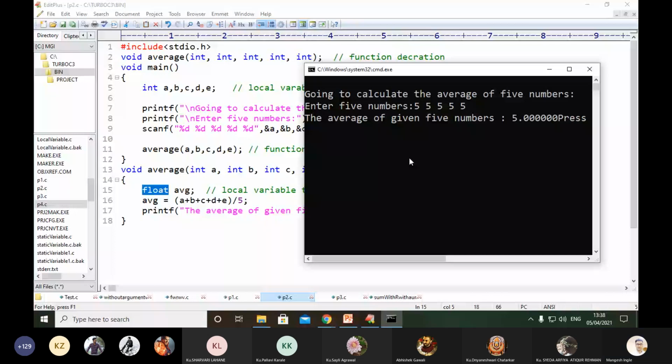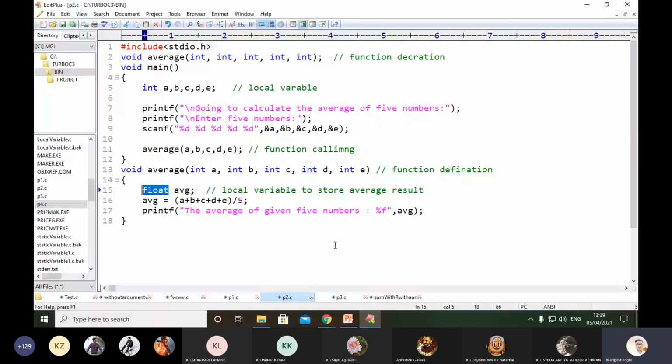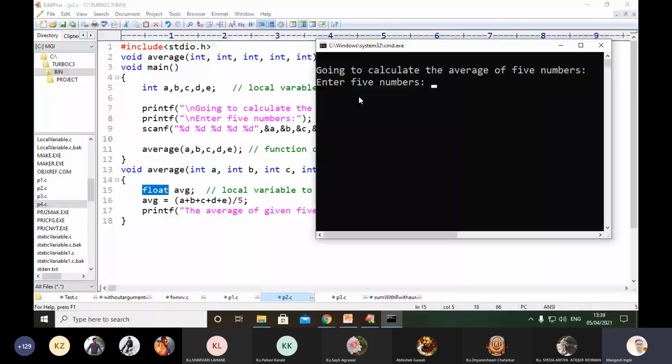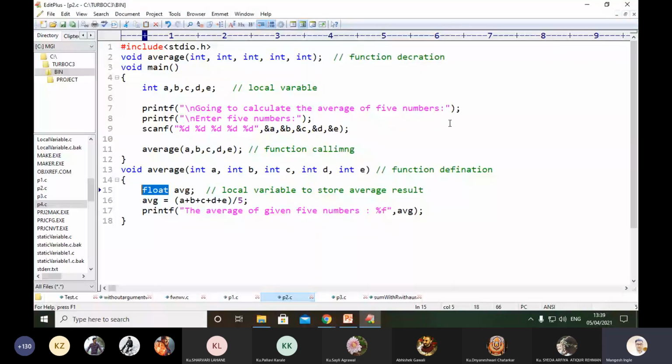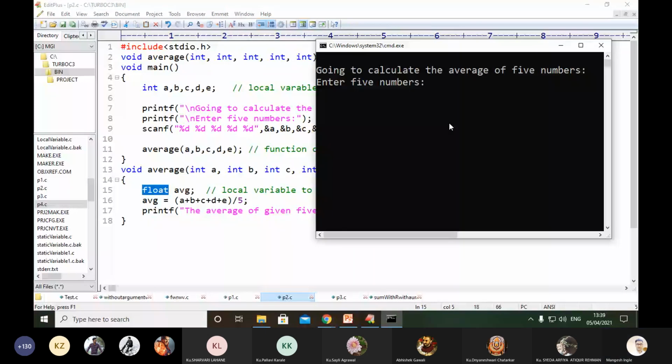After executing this program, now I'm providing some random values: 9, 5, 7, 8, 4. You can see the result. Okay, concentrate. Now I'm providing the values 9, 5, 4, 3, 1. The result is that the average is 4.